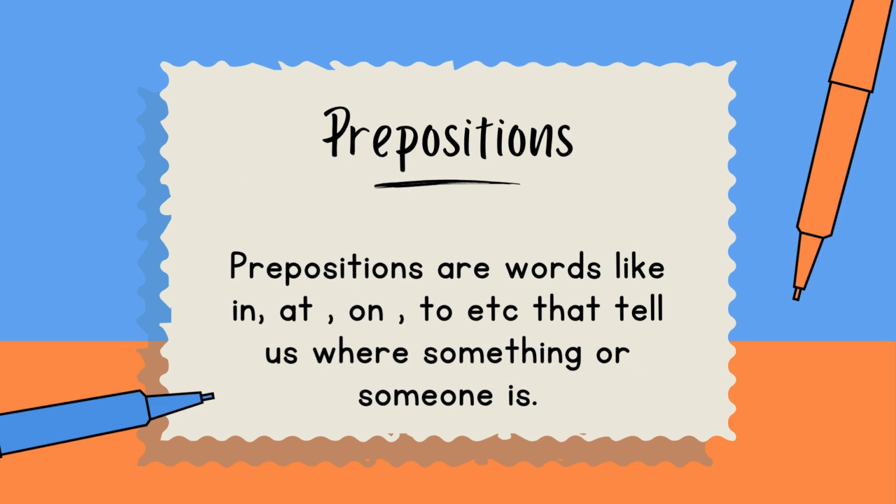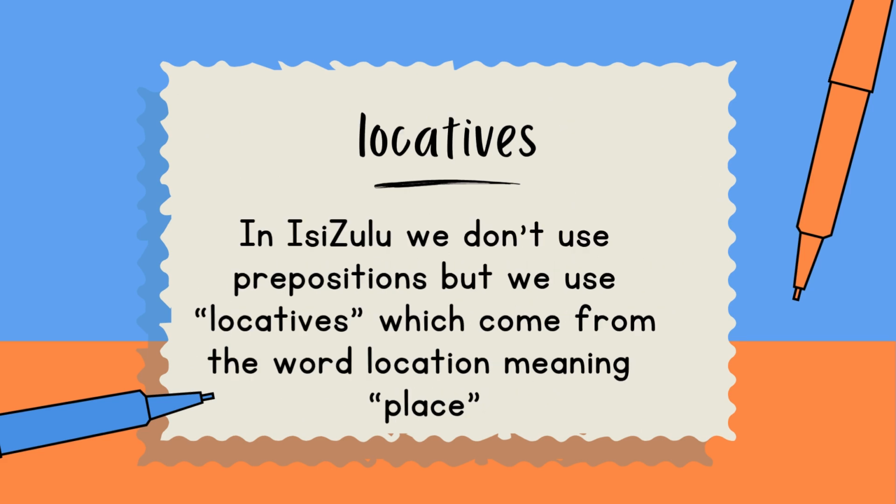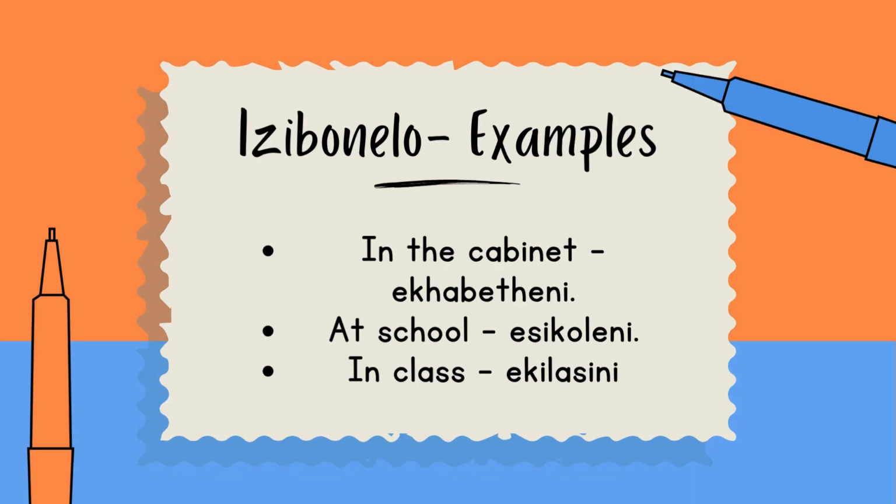So, what are prepositions? They are words like in, at, on, to, etc. that tell us where something or someone is. And the locatives. In isiZulu, we don't use prepositions, but we use locatives, which come from the word location, meaning a place. Examples of the locatives: in the cabinet would be ekhabetheni, at school, eskoleni, in class, eklasini, right?